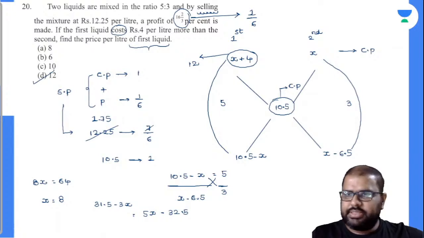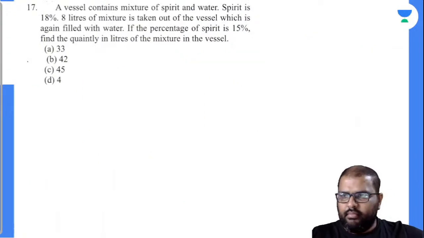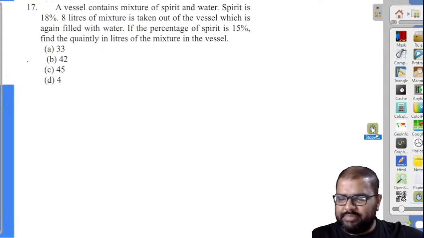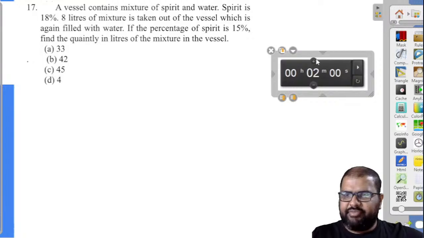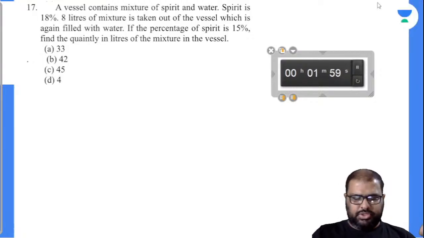Shall we solve the next question? Let's see how many can solve this. A mixtures based question there. Of course, in the previous question you are only mixing. In this question you are mixing and removing. Both things are done. Let's see how many can answer this.